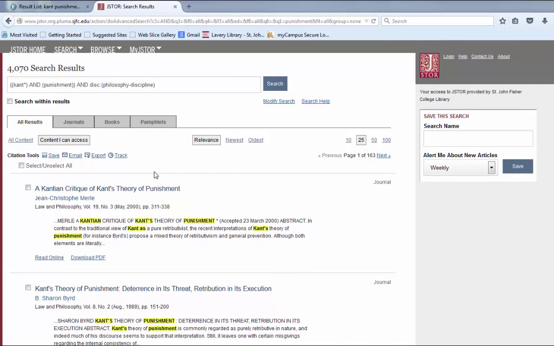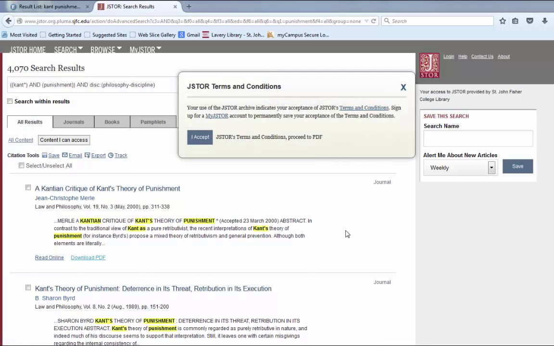So let's say, for instance, this sounds like a really great article, Kantian Critique of Kant's Theory of Punishment. Perfect. I'd really like to get my hands on this one. So all you have to do is click on Download PDF. And this little box will appear. And what this box is doing is trying to make you aware of the ethical issues involved with using this article. And since you're in an ethics class, it makes perfect sense that you'd use it ethically.